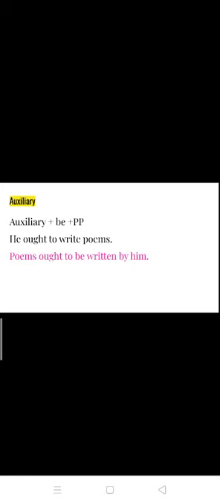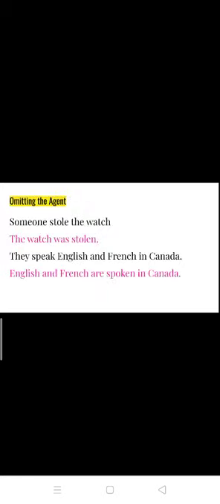Now, from the next slide, we will do several examples of the several kinds of sentences and some special usages. So, look at this sentence: Someone stole the watch. Here, this is written in the active voice.